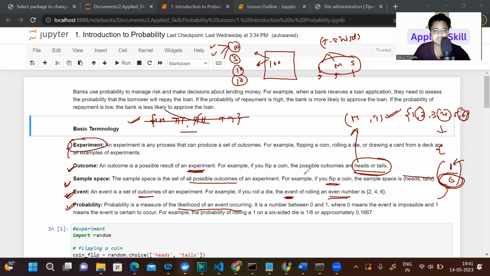As I mentioned at the start of the session, probability always lies from 0 to 1. 0 is an event which is impossible, and 1 is an event that is certain to occur. For example, the probability of rolling a 1 on a 6-sided die is 1/6, which is around 16%.